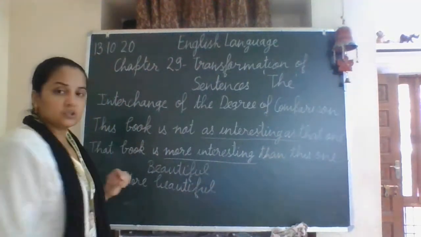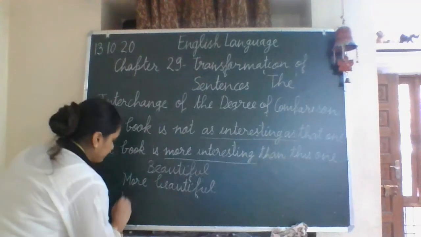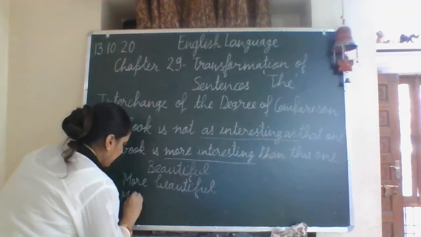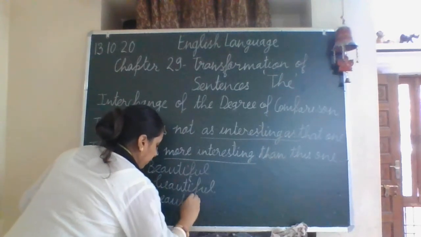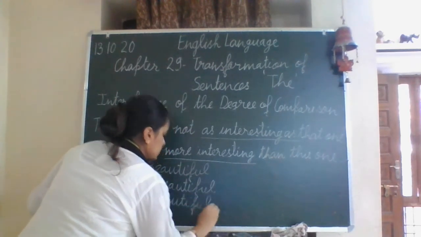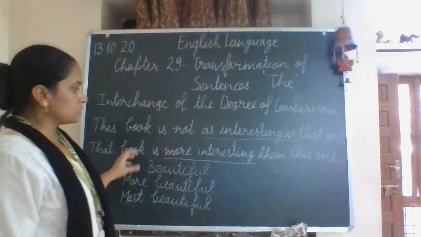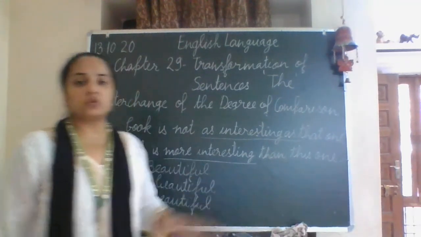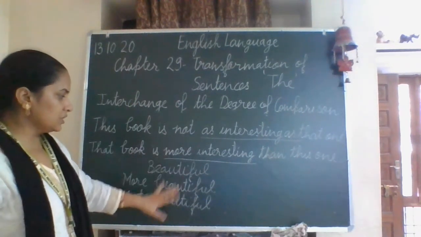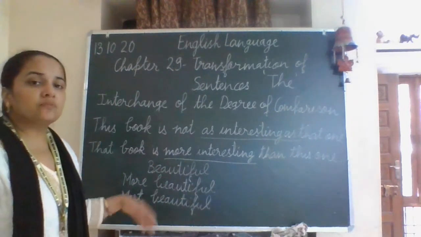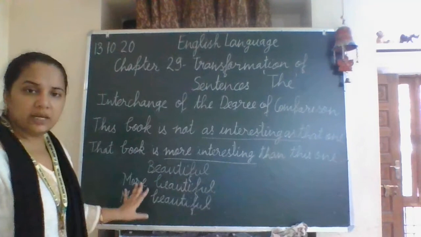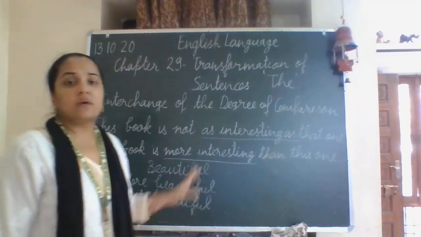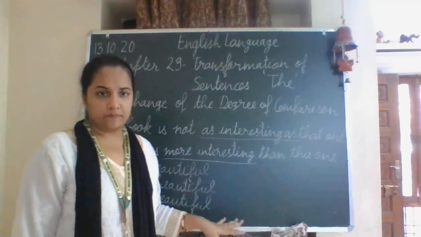And for the superlative, it will be most beautiful. So for some words, to change them into the comparative or the superlative, we do not make any change in the words itself, but we add more or most with them.